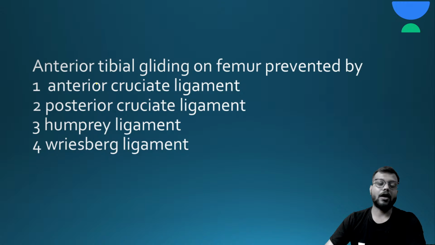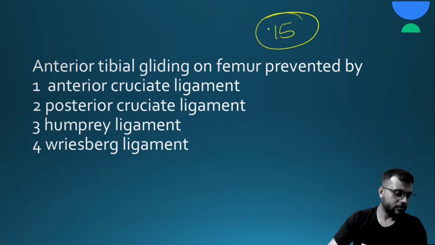Now next question: anterior tibial gliding on femur is prevented by? Here are your 15 seconds.